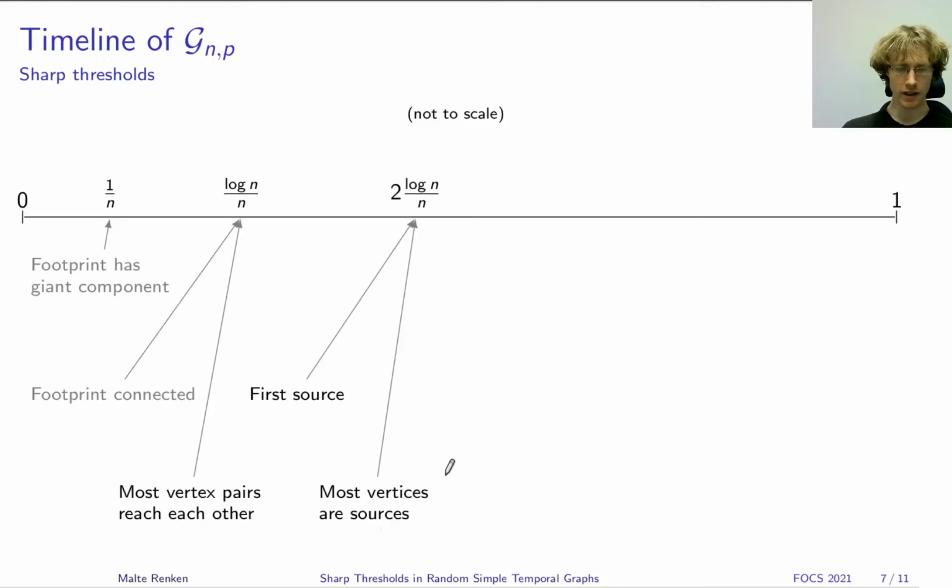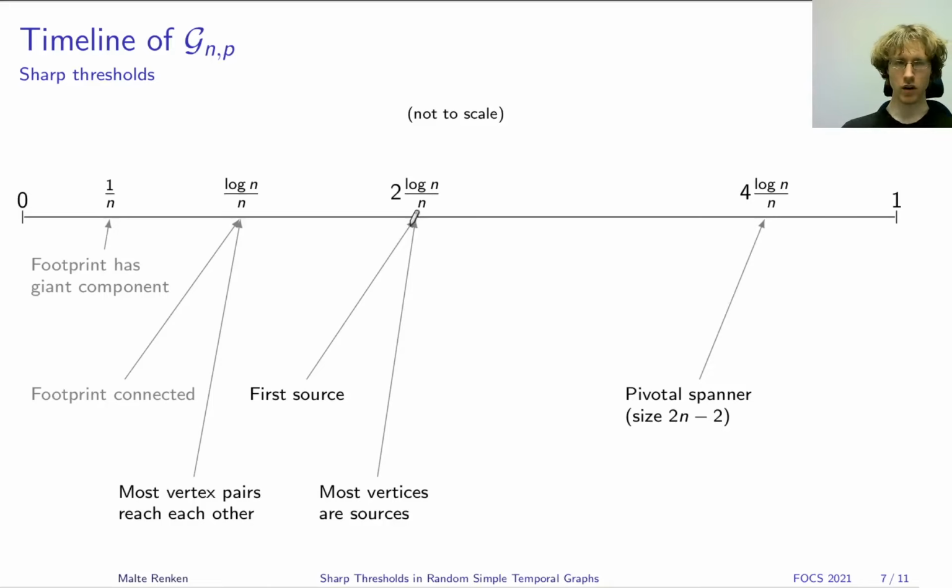And using that, we can already derive a result about temporal connectivity, which is the following. If we wait until time 2 log n over n, then most vertices will be sink vertices. So all the vertices will be able to reach one arbitrarily chosen pivot vertex. And then we wait 2 log n over n more time for this vertex to become a source vertex again.